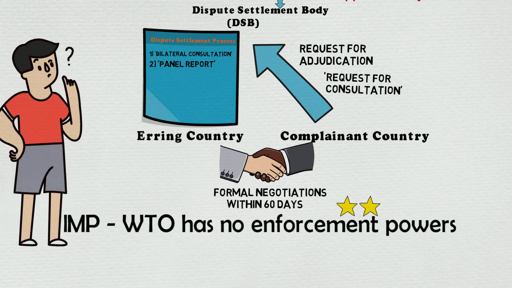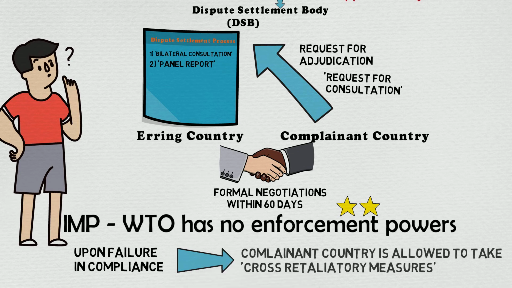So how is this problem solved? In case the erring country fails to comply with WTO rules, then the complainant country is allowed by the WTO to take cross-retaliatory measures.